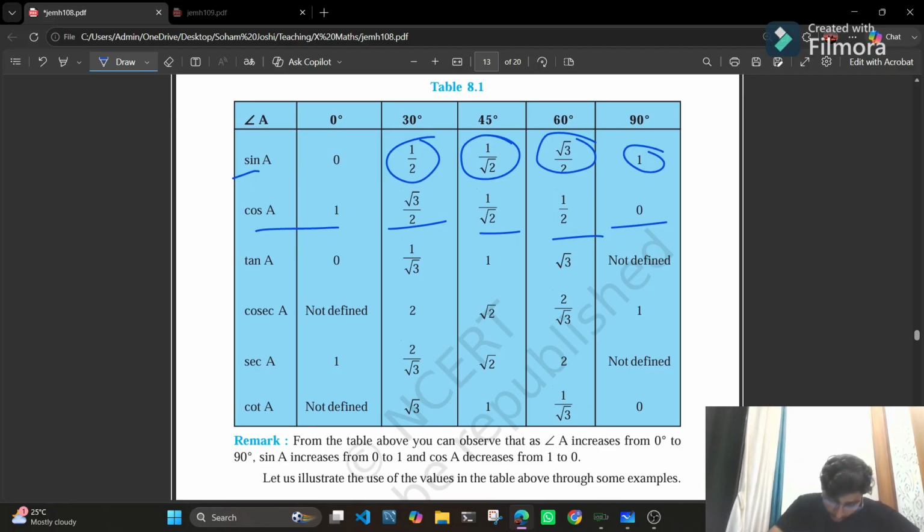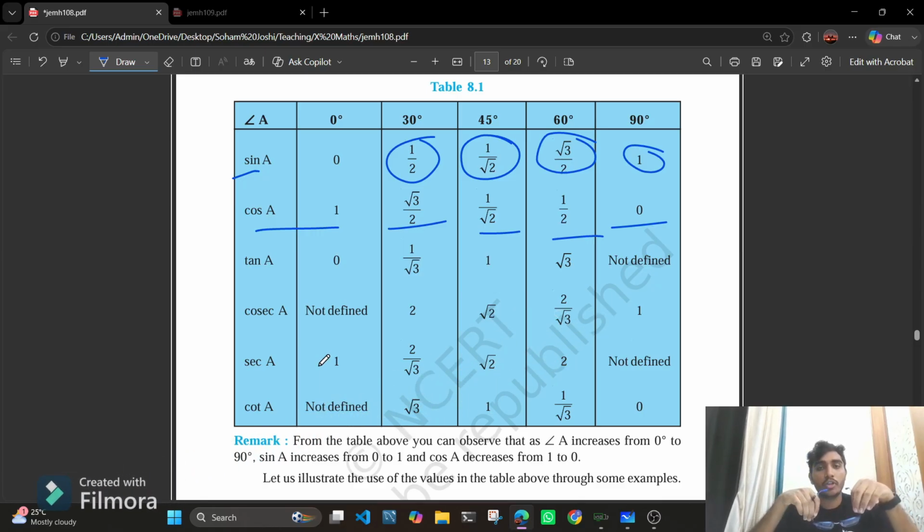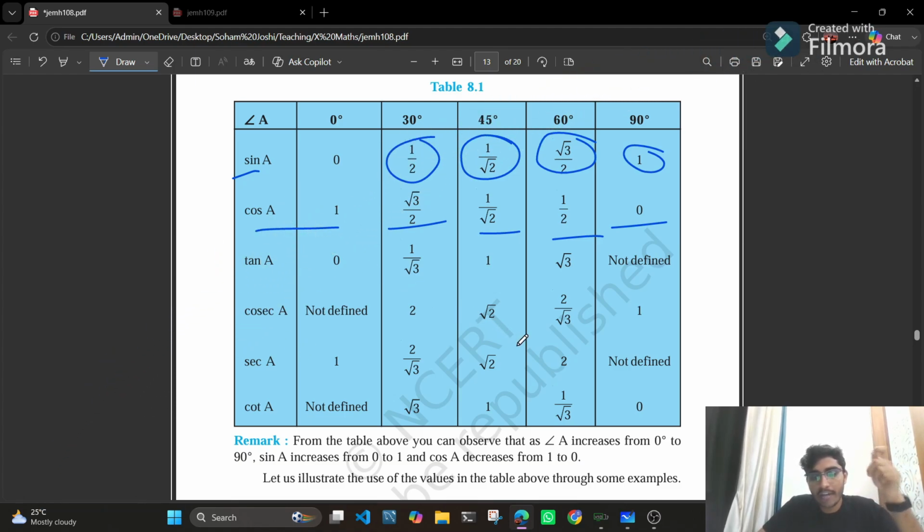So now from this table, we have the values of the trigonometric ratios. We have six trigonometric ratios, but if you only learn one of them, we can derive the other trigonometric ratios very easily. And with practice, you will learn the values of trigonometric ratios on your own.